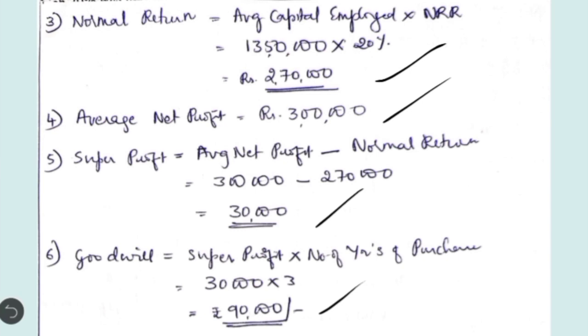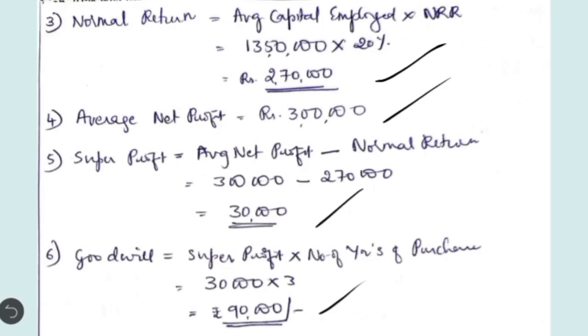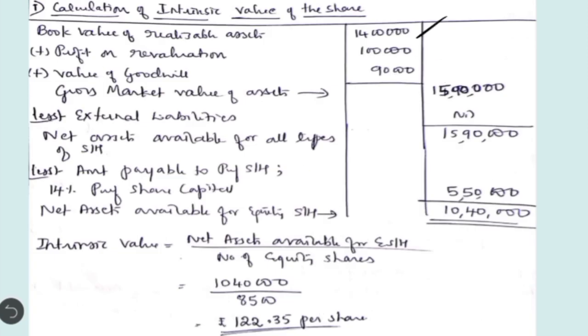Now we are going to take up the first main calculation, that is the intrinsic value of the share. Book value of the realizable assets, as we just discussed, is 14 lakh, which is equal to the liability side total. Add profit on revaluation, which is given in the question, 1 lakh rupees. Then add the value of goodwill which you have calculated in the working note, that is 90,000. So the gross market value of all assets has now come to 15 lakh 90,000, less external liabilities, which are not there.